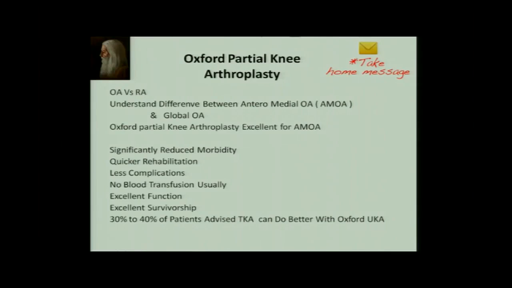So just to summarize, unicondylar is a great concept which was brought in about 2 decades ago, but somehow did not catch the imagination at that time because the instrumentation was a little complex and we did not understand anteromedial OA properly. Now we have a proper understanding of that OA.